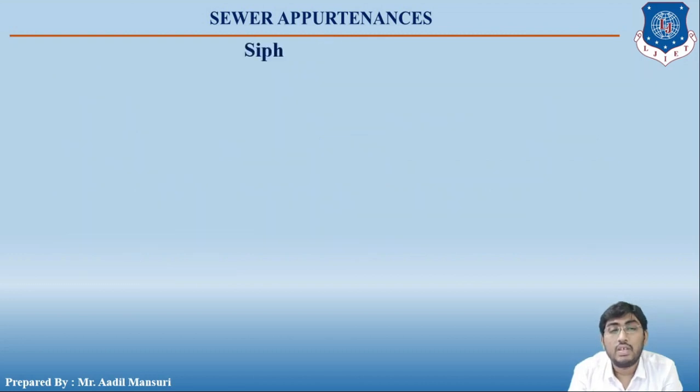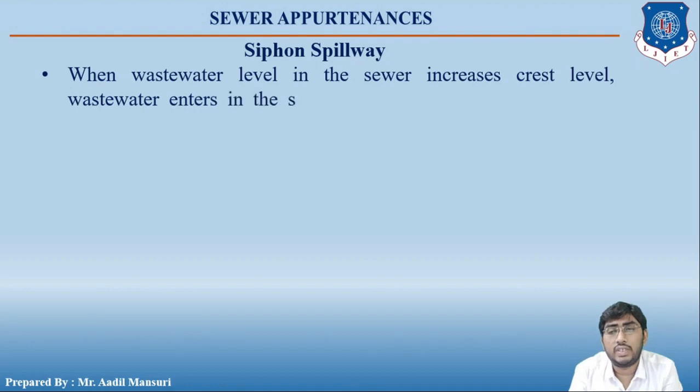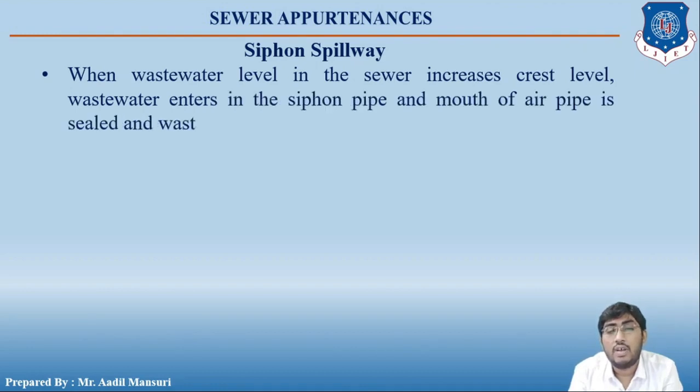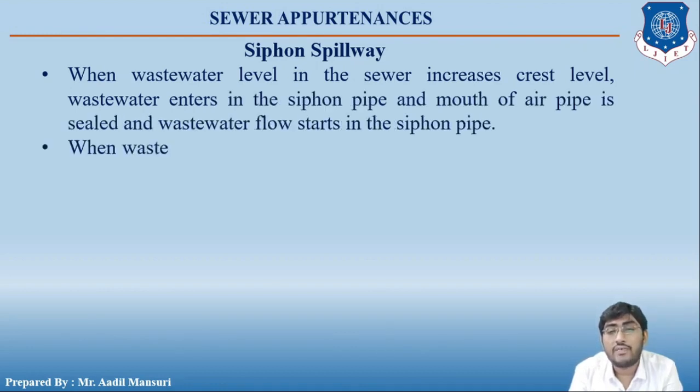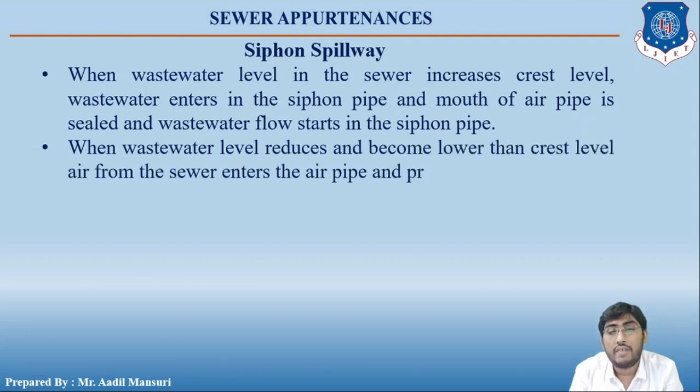When the wastewater level in the sewer rises above the crest level, wastewater enters the siphon pipe, the mouth of the air pipe is sealed, and wastewater flow starts in the siphon pipe. When the wastewater level reduces and becomes lower than the crest level, air from the sewer enters the air pipe and prevents the siphonic action.